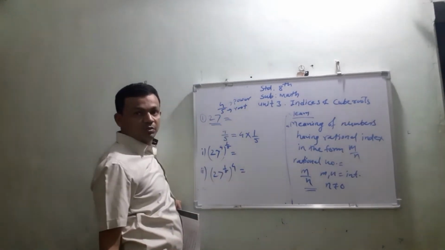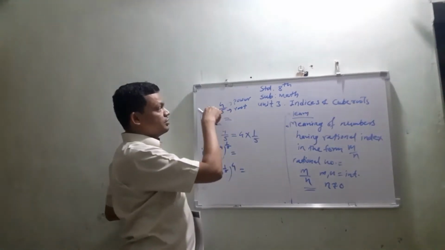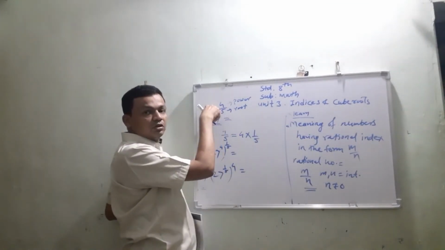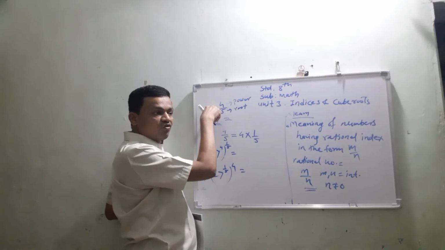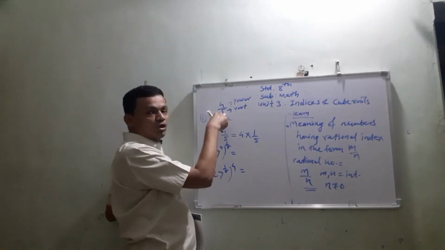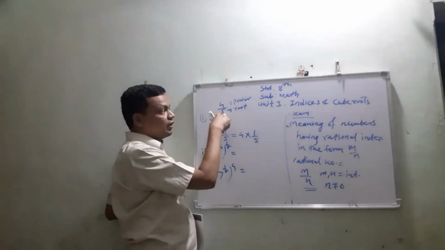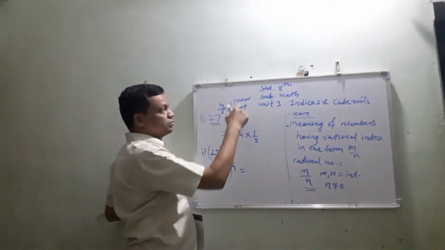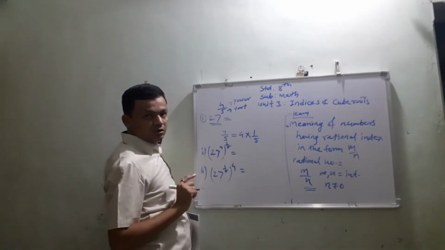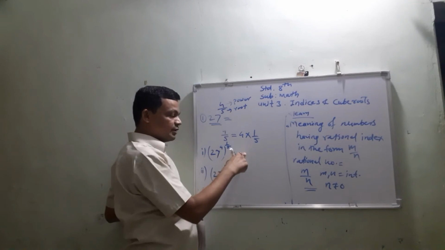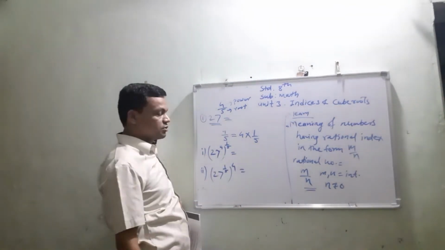You must remember this point: the numerator denotes the value of power, and the denominator denotes the value of root. With the help of this we can write the meaning of these numbers.